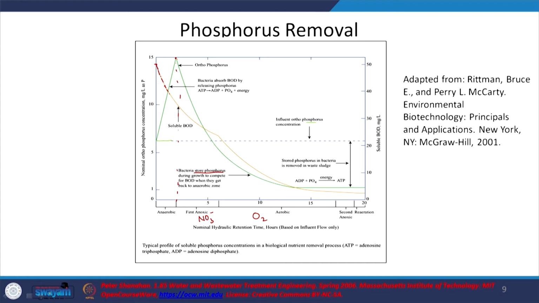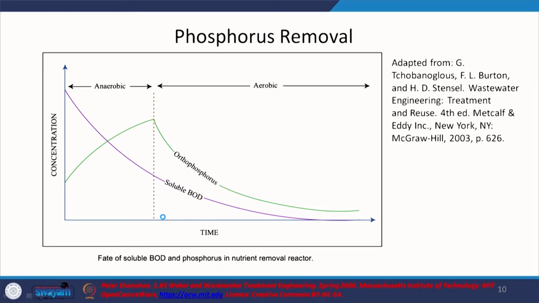Though you see an initial increase in phosphorus, if you look at the net phosphorus here, it is much lower than the initial concentration of phosphorus, and obviously you see that the BOD is decreasing, right. And then second anoxic, reaeration and such, obviously later you will have recirculation out here. So, stress, no stress, stress, no stress, and the bacteria that can best adapt to it will be the ones that will thrive. So, I guess in a different way, that is what is mentioned in a clearer picture out here.